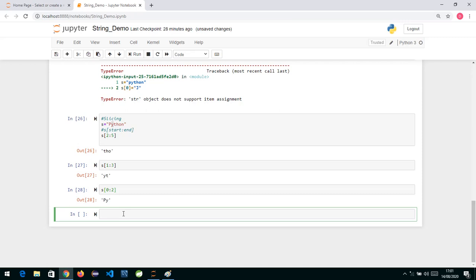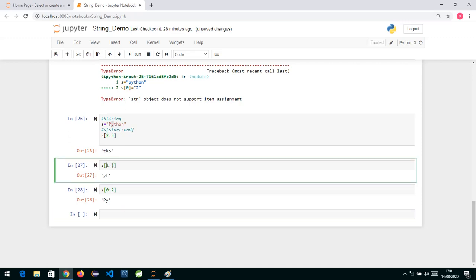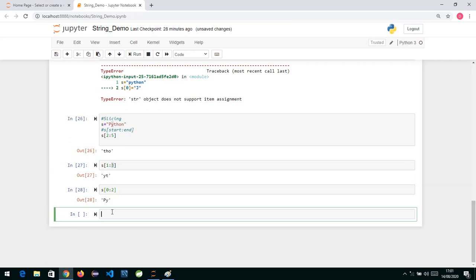So slicing is used basically to extract a substring from a given string. You give the start position and specify the end position, and it will extract the string from start to end minus 1, whatever you specify. Now there are some things we need to note down over here.